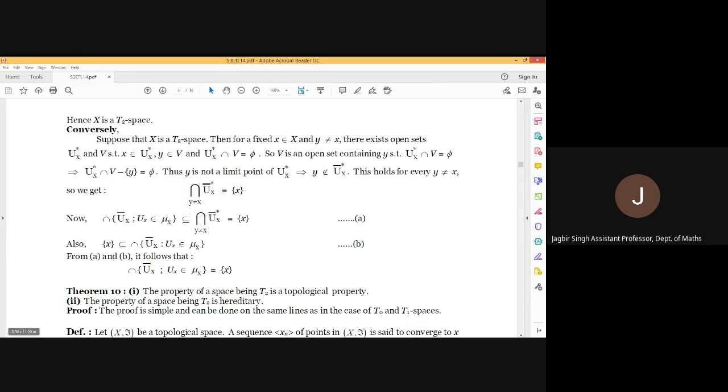But if we consider all the possible neighborhoods, then the intersection of the closures of all the possible neighborhoods will be a smaller set, and it will be contained in the intersection over y not equal to x of the closure of Ux, which is singleton x. But all these neighborhoods contain x, so x is a common part in this, and it is contained in it. So we can say that this intersection is singleton x.